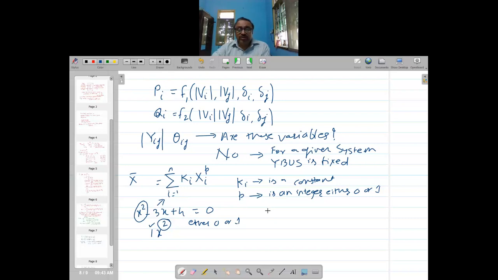What about this: x minus 3xy plus 4y equal to n, and y minus 2xy plus 3x equal to 15. Is this set of equations linear or non-linear?